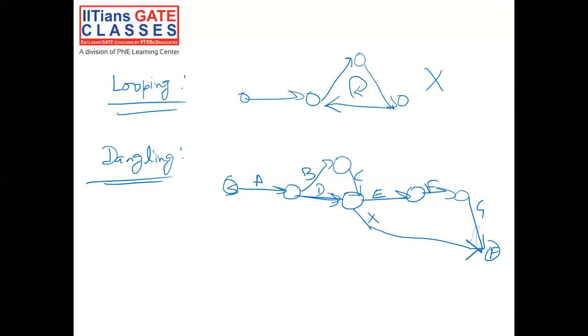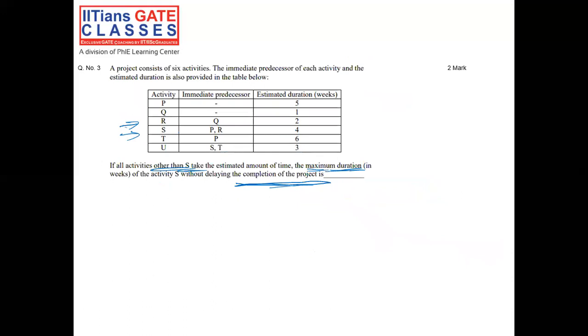Now we know the dummy activity. Now we will try to draw, or construct, the network diagram. Once again, let's see the question and try to draw the network diagram. In the question, PQRSTU, 6 activities are given, their immediate predecessors are given, and the estimated duration is also given. Let's try to draw the network diagram.